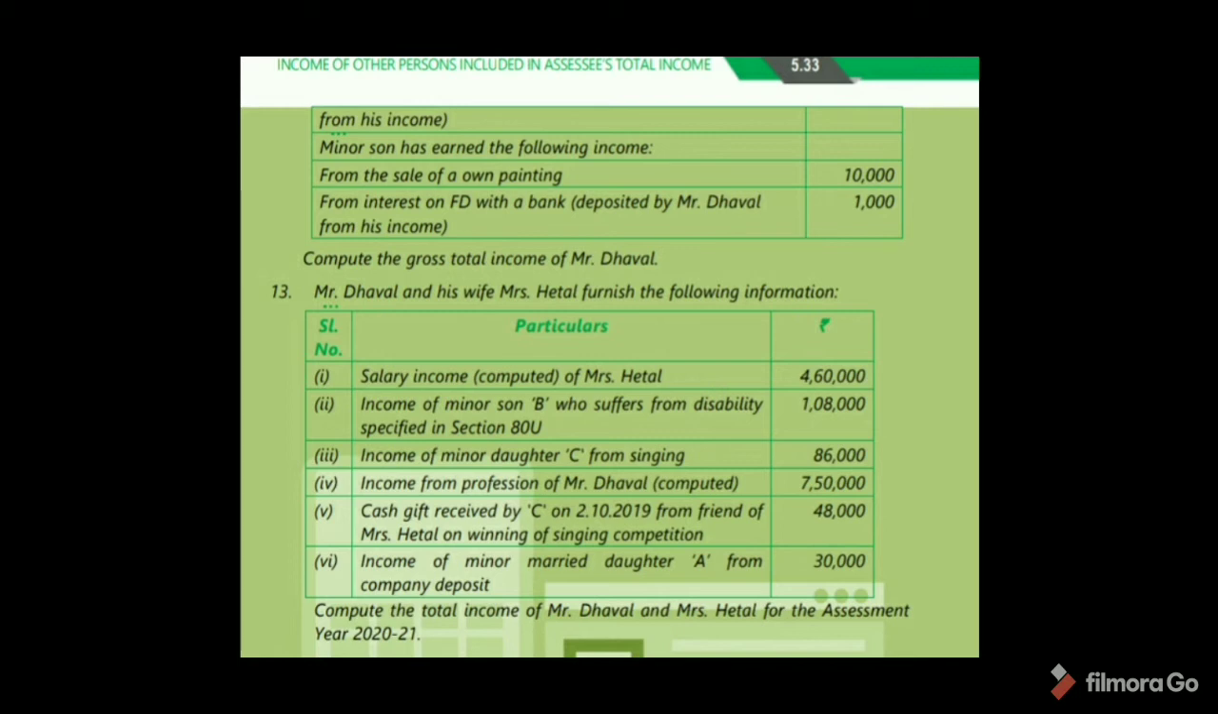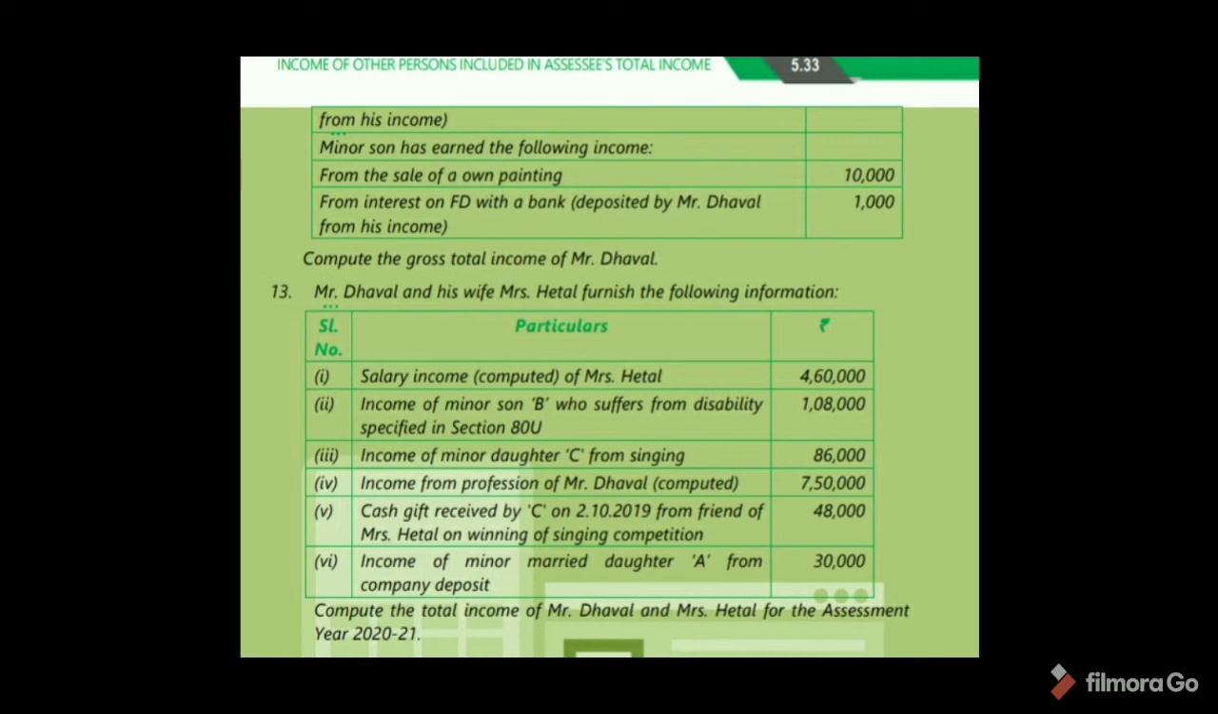See here, salary income of Mrs. Hetal 4,60,000, and see the fourth one, income from profession of Mr. Dawal 7,50,000, and the remaining are all incomes of minor children. Okay. So here, whose total income is higher? Income of Mr. Dawal from profession 7,50,000. So here, Mrs. Hetal's income is the gross total income of Mrs. Hetal 4,60,000. Okay. And next, income of Mr. Dawal 7,50,000. In that,